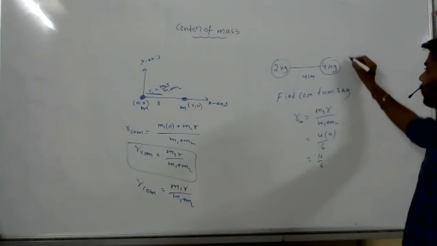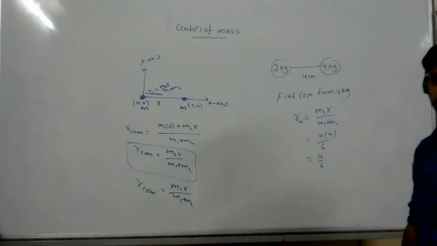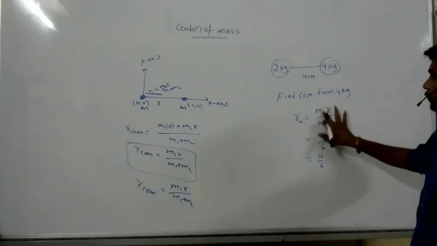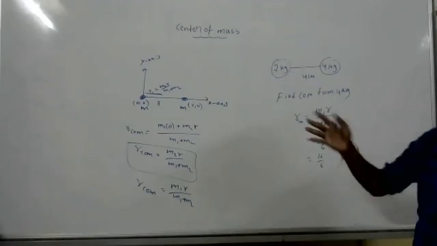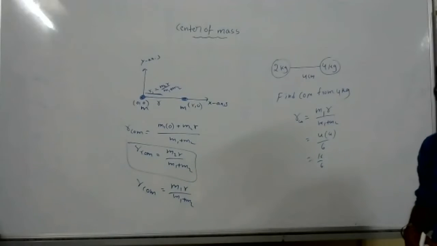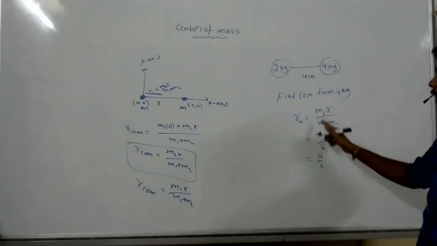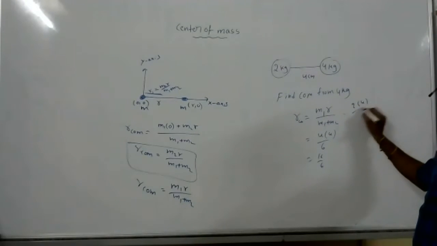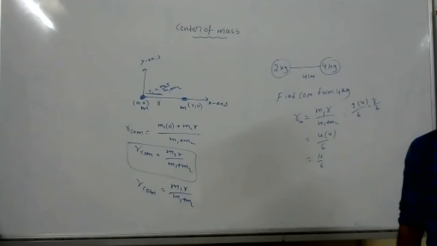If I ask to find the center of mass from the 4 kg, what will you do? Take a negative? No need, no negatives, no positives. We can subtract this quantity from 4. That's it. So M1 r by M1 plus M2: M1 is 2, r is 4, by 6. So 8 by 6.